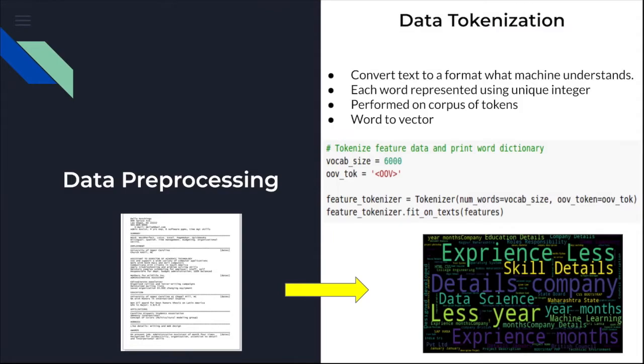And if those words are not present in the vocabulary, then they are considered OOV, in other words, out of vocabulary words. So you can see in the picture that on the left hand side we have a resume, and the tokenizer extracts all the words which were in the resume and which are also in the top 6,000 vocabulary. You can see them in bold on the right hand side.